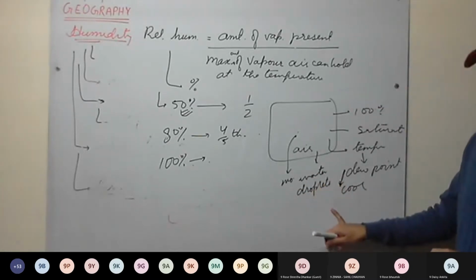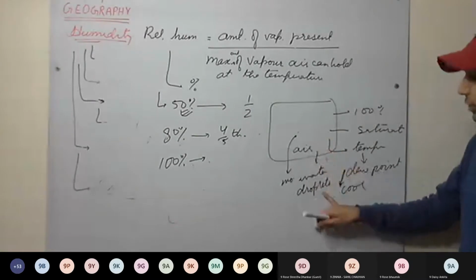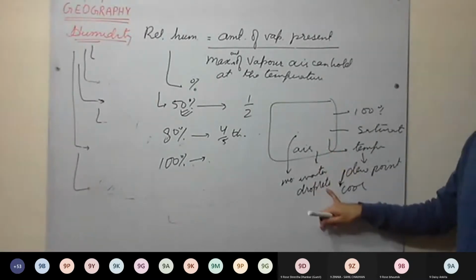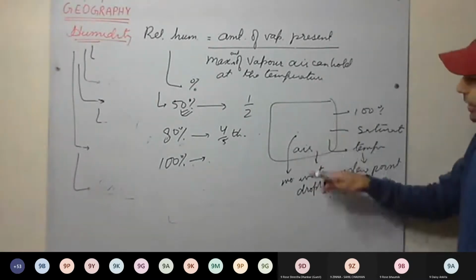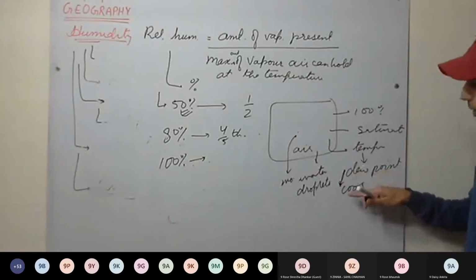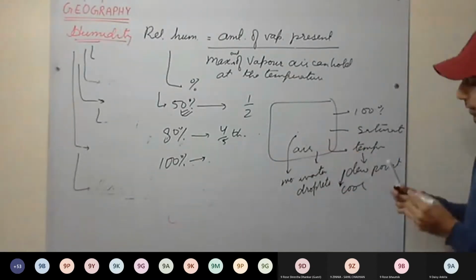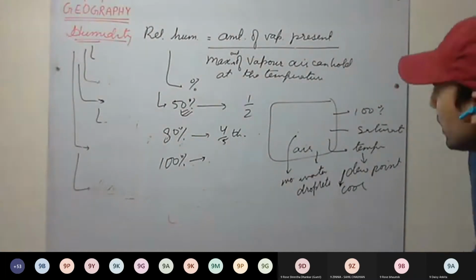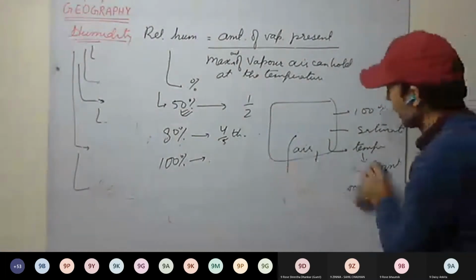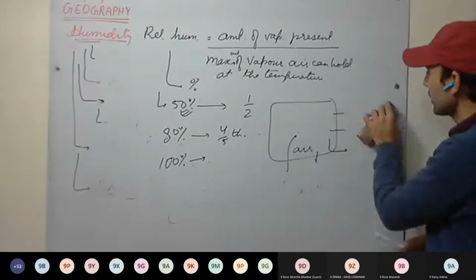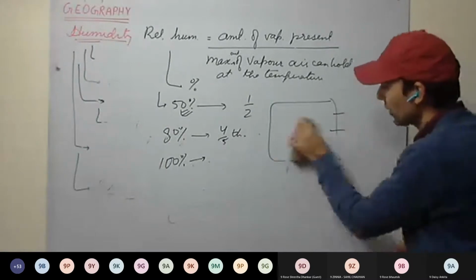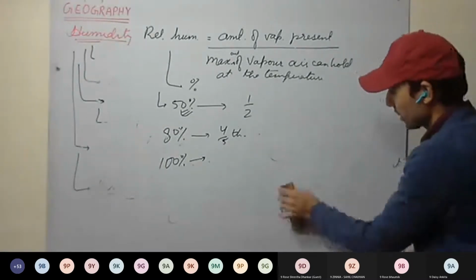Understood this one? Water droplets are formed. So here the condensation takes place below the dew point. At dew point, air gets saturated. Understood this one? So relative humidity we have discussed, saturation we have discussed, dew point we have discussed, condensation we have discussed.